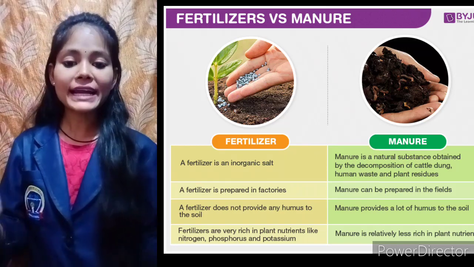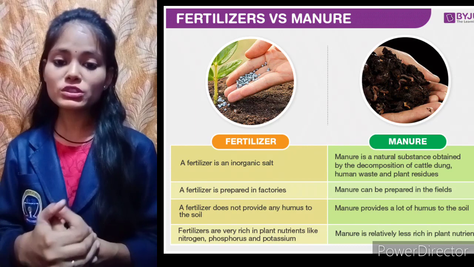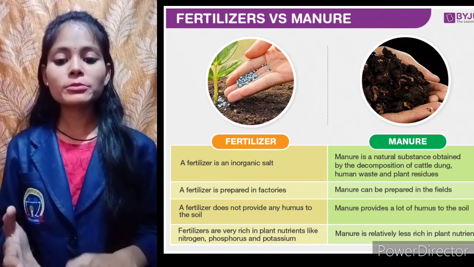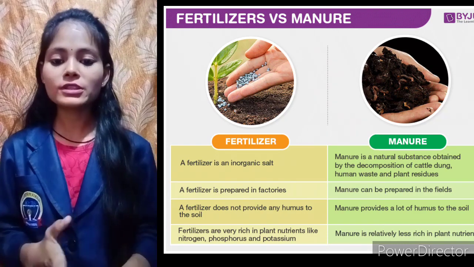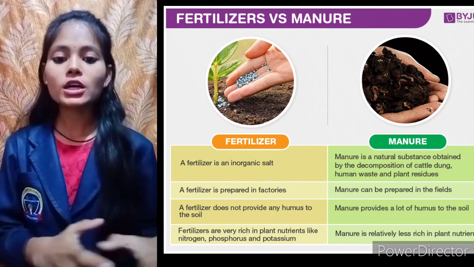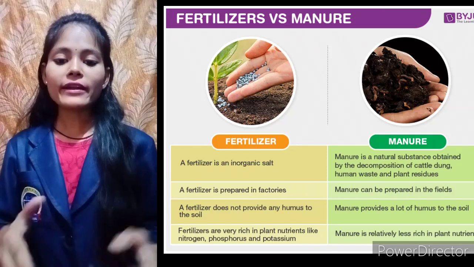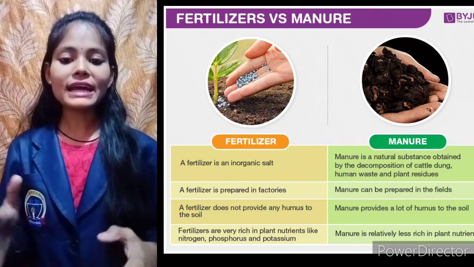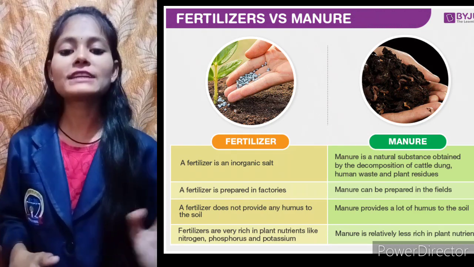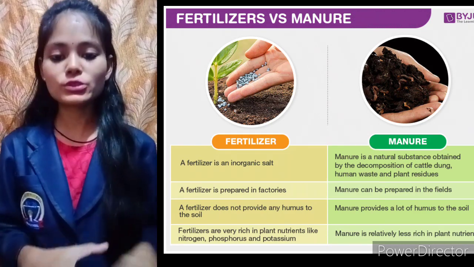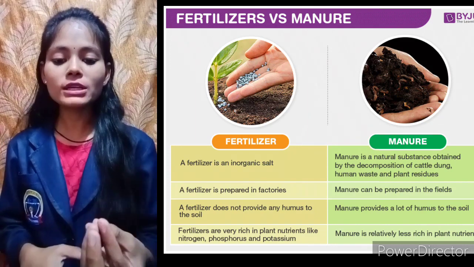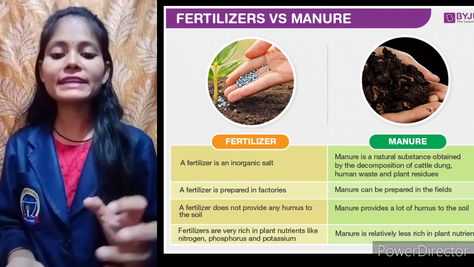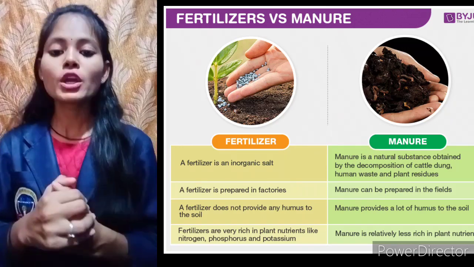Examples of manure: dried leaves and vegetable peels can be used as manure, cow dung also. And fertilizers like nitrogen, potash, potassium, sulfur, these are all examples of fertilizers. Then again, if we talk about addition of humus, manure adds humus to our soil, but fertilizers do not add any humus to our soil. Basically, humus is the dark brown colored substance present on the top of the soil, which is very necessary for the proper growth of our soil.